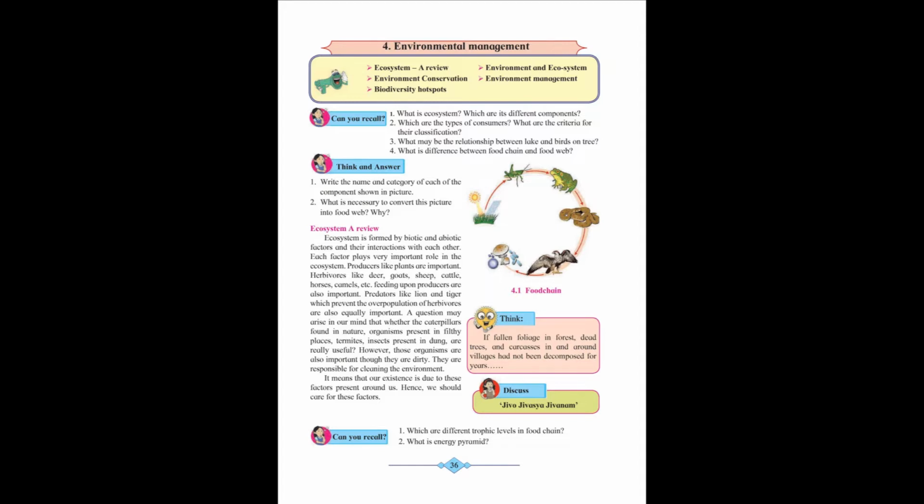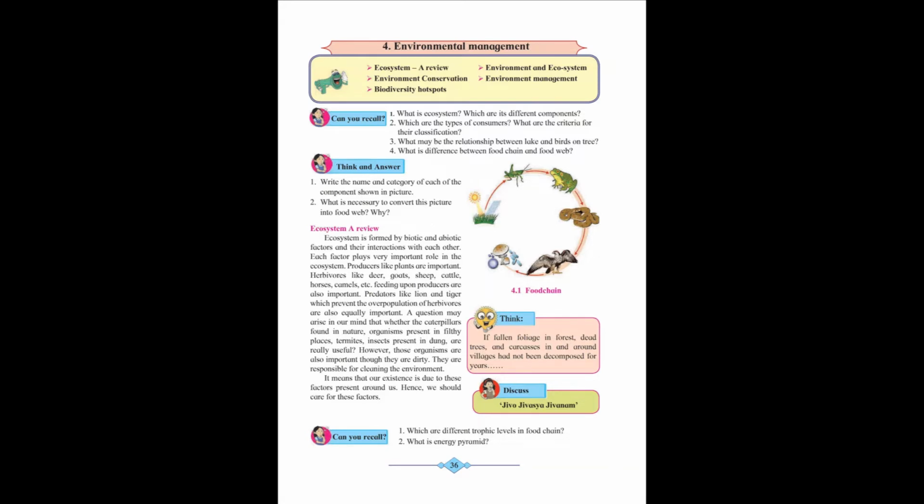Last year you had the carbon cycle, oxygen cycle, nitrogen cycle. If those cycles would not have occurred, what would have happened? The nutrient cycle, that is the biogeochemical cycles, would not have occurred and it would lead to imbalance in the ecosystem.